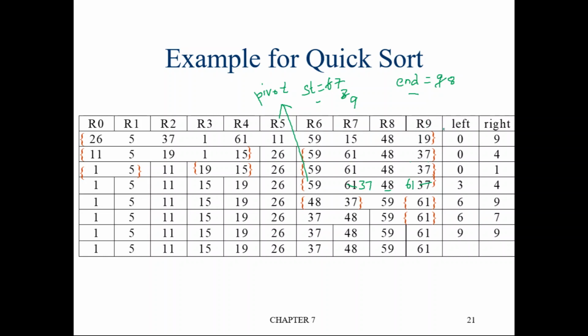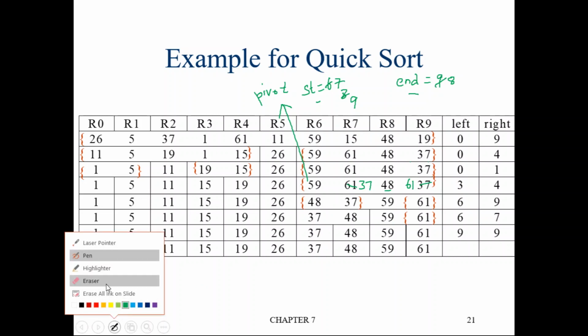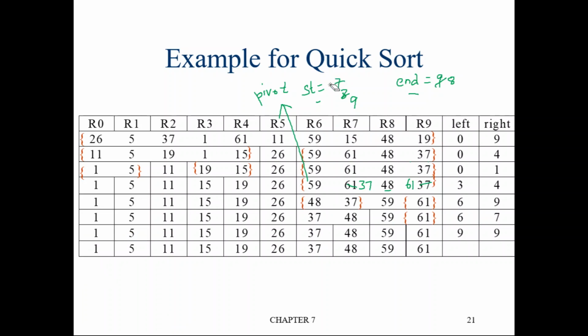Okay, so now the algorithm has stopped when start is 9 and end is 8. So again you check, is start less than end or not? No, start is not less than end, start is greater than end. Okay, because start is 9.